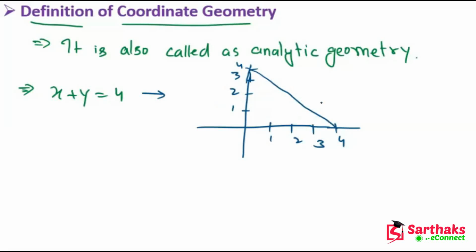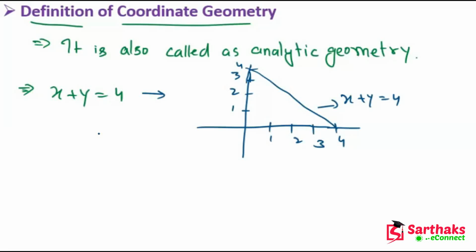Okay my dear friends, so this is the line x plus y equals 4. I hope you get this point. So with the help of coordinate geometry we can easily draw the graph of any line, and we can draw any curve with the help of coordinate geometry. It provides geometric aspects in algebra and enables us to solve geometric problems.